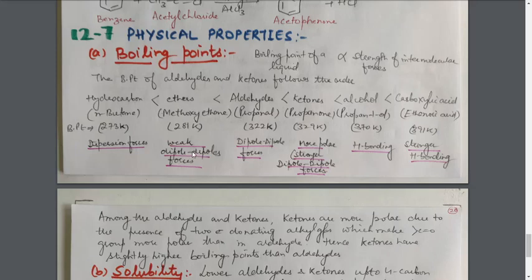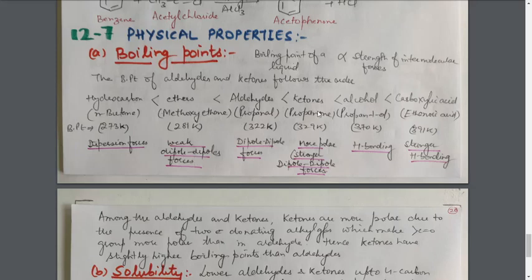Ethers are slightly polar due to the sp3 hybridization of the ethereal oxygen, that is the oxygen between the two alkyl groups, which is sp3 hybridized and has a bent structure. Due to that bent structure, it has weak polarity. That's why it has weak dipole-dipole forces.